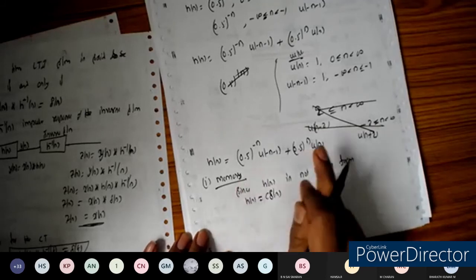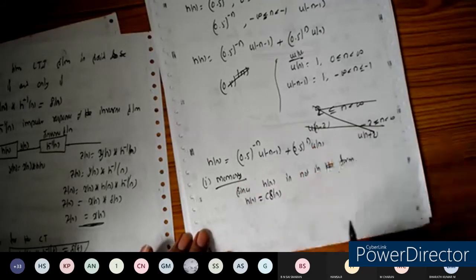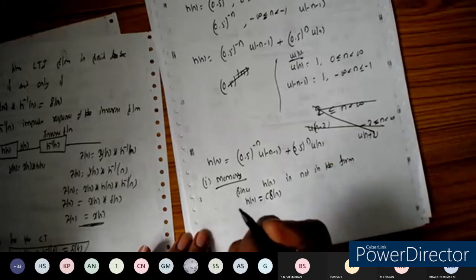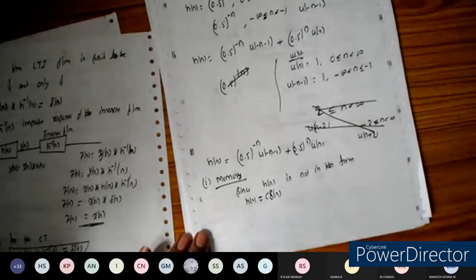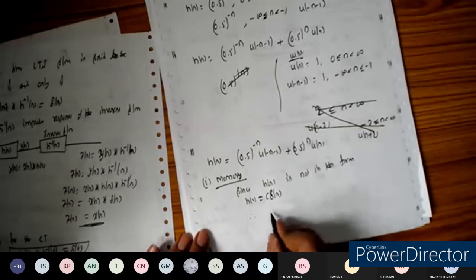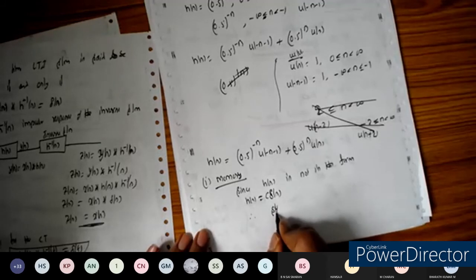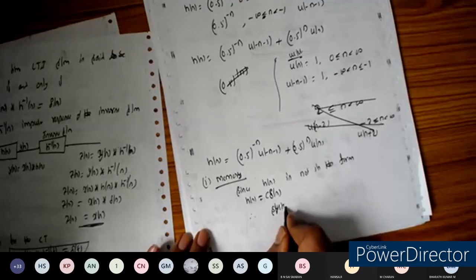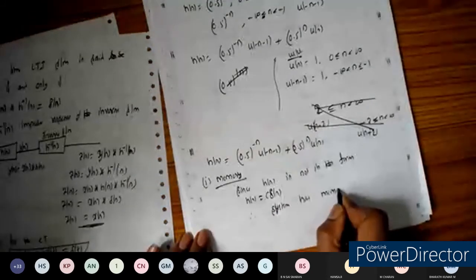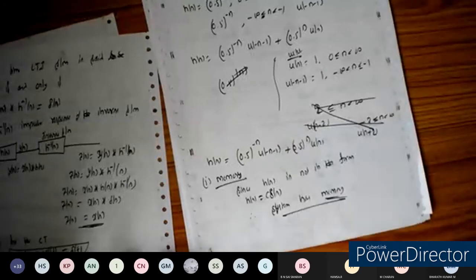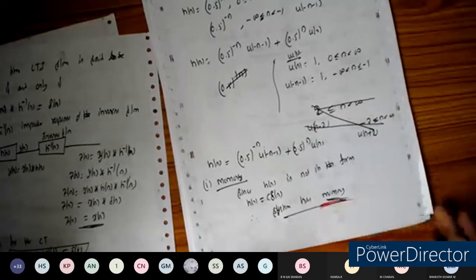If it is delta of n, then only we can say it's a memoryless system, or else it is said to have memory. So therefore, the system has memory.